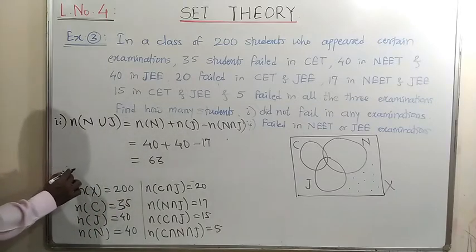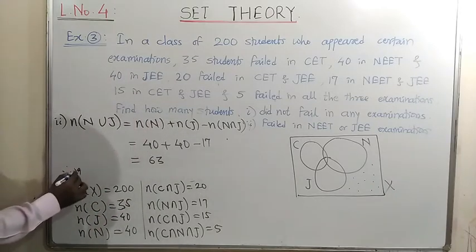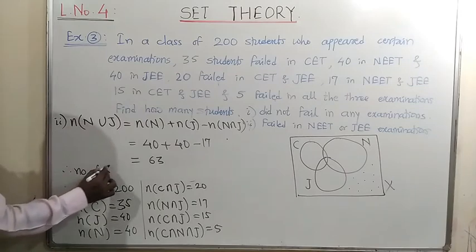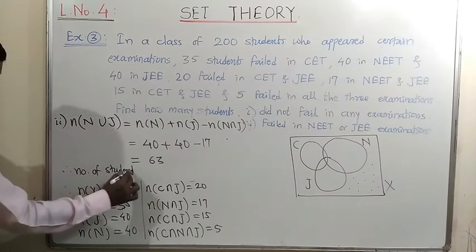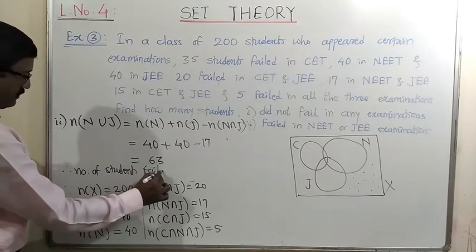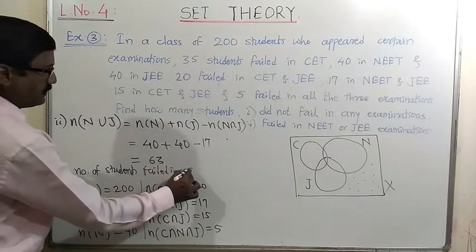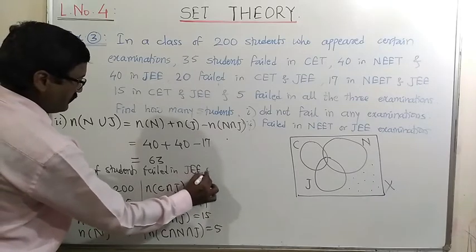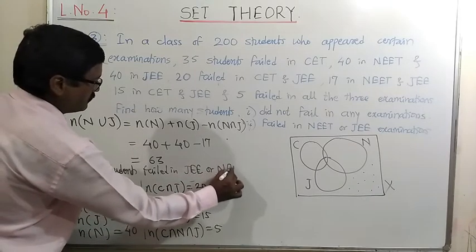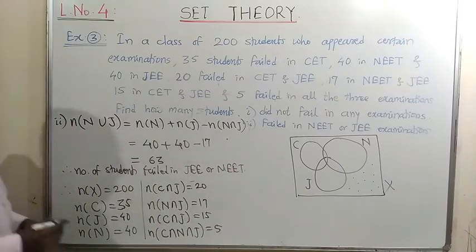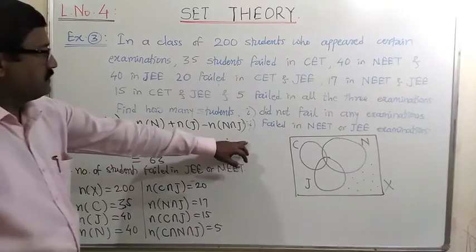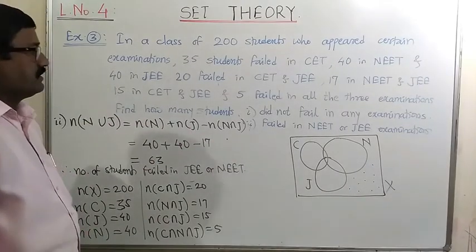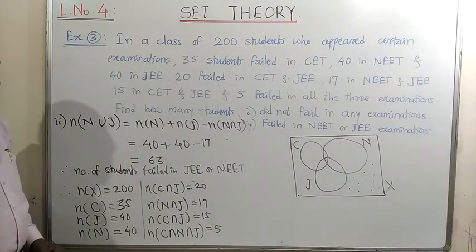So this is the number of students who failed in JEE or NEET. That's the second part of this example. Okay, so let us move towards the next, the fourth one.